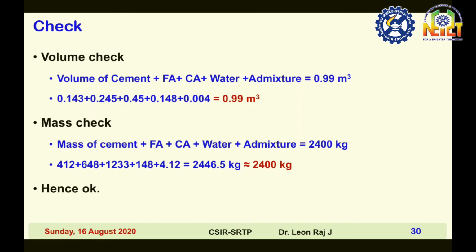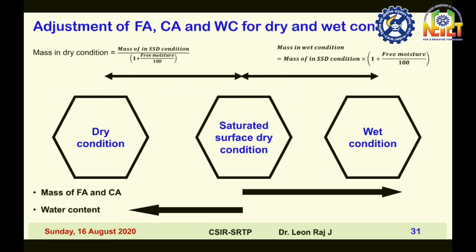Volume of cement plus fine aggregate plus coarse aggregate plus water plus admixture is equal to 0.99 meter cube. Mass of cement plus fine aggregate plus coarse aggregate plus water plus admixture, you will get 2400 kilogram. Hence, okay. Now, adjustment of fine aggregate, coarse aggregate and water content for dry and wet condition.